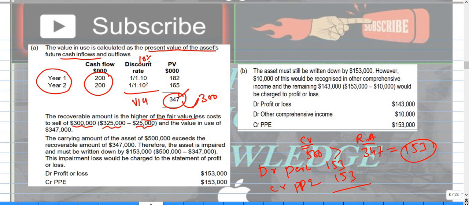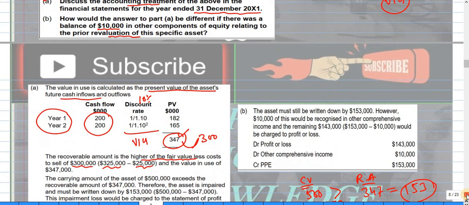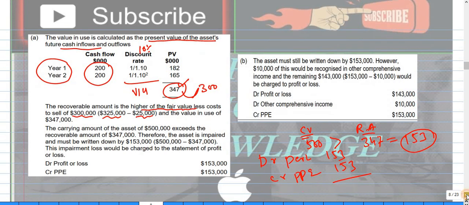Now part 2 is asking, here you see, how would the answer to part A be different if there was a balance of $10,000 in other component of equity relating to the prior revaluation of this specific asset? So if we have some revaluation reserve for that asset in the other component of equity, how will we treat this? This is very simple.